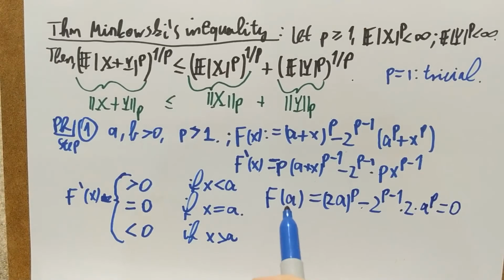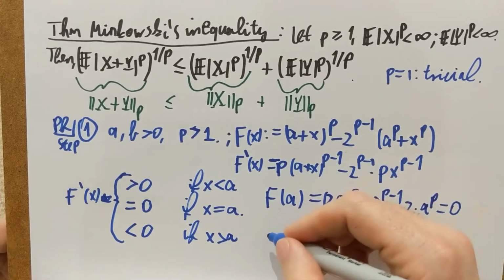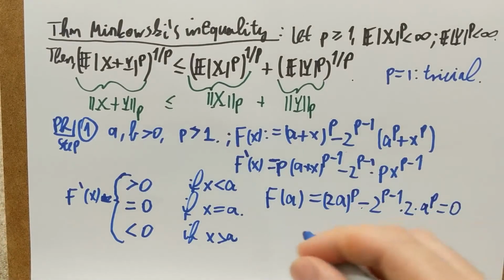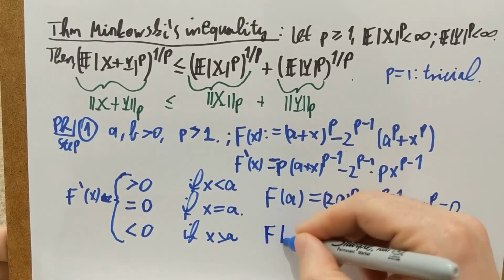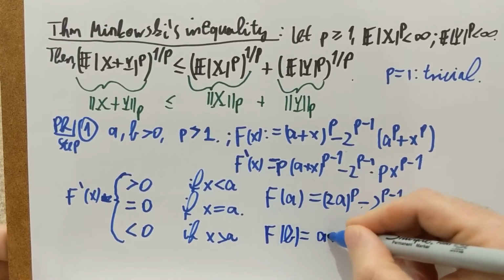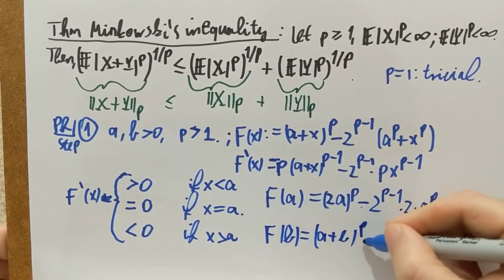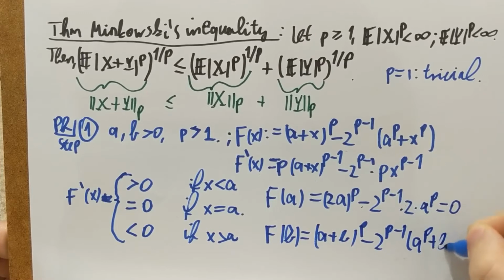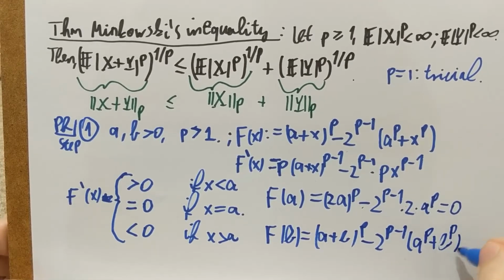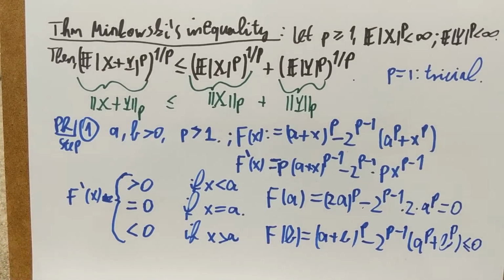So I have a function that's 0 at a, its derivative is positive before a and negative after a, so actually it reaches its maximum at a, which is 0. So for any other points other than a, the value of f has to be less than f of a, has to be less than 0, and therefore I conclude that f of b, being a plus b to the p minus 2 to the p minus 1 times a to the p plus b to the p, is negative. It's actually strictly negative. Actually, I don't need strict, it's enough to have smaller than or equal.